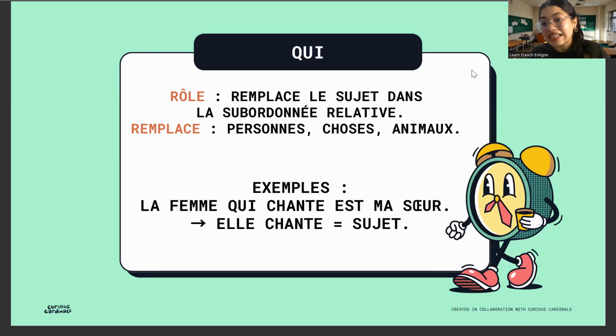How do we use qui as a replacement of the subject? For example, la femme qui chante est ma sœur. The lady that sings is my sister. So, elle chante, this replaces elle. La femme was a noun that was repeated here, that was recurring here. So, we have replaced it with qui.